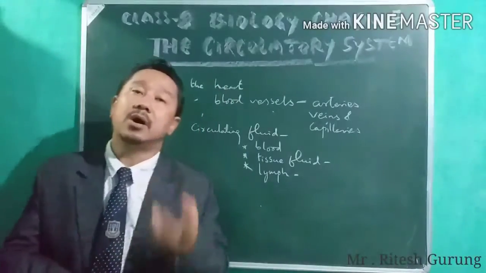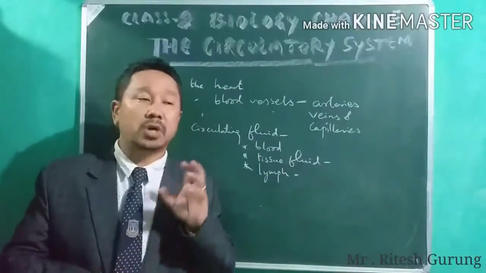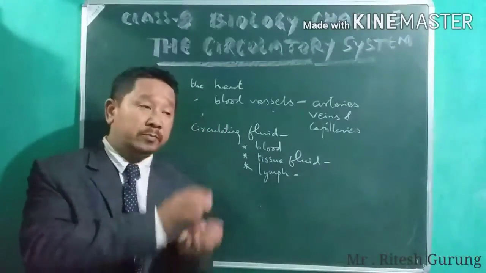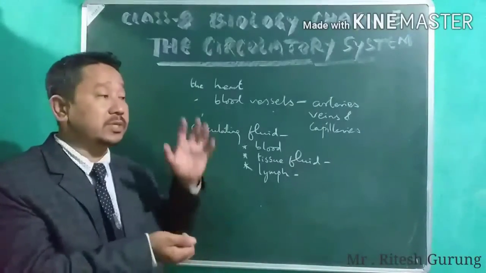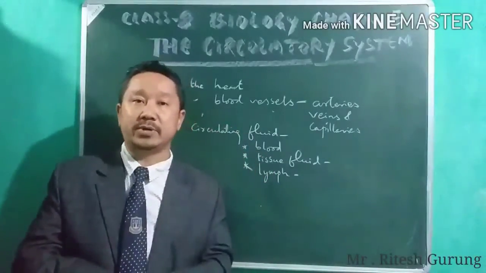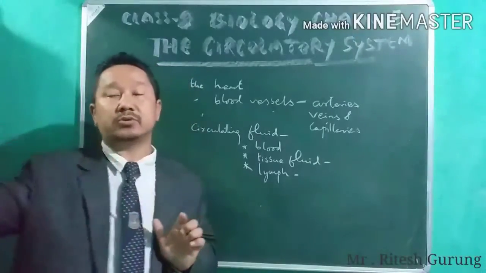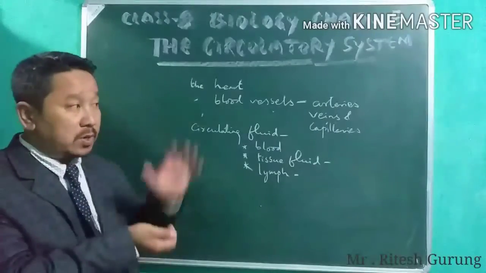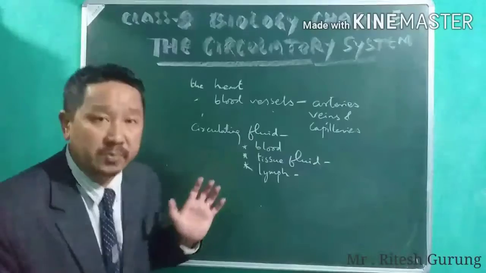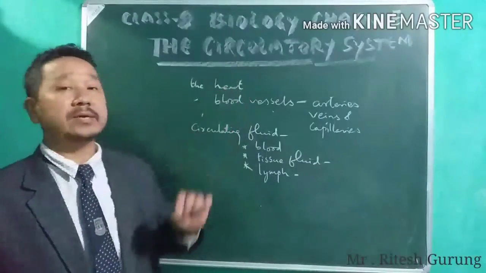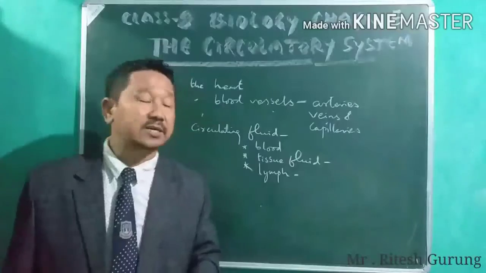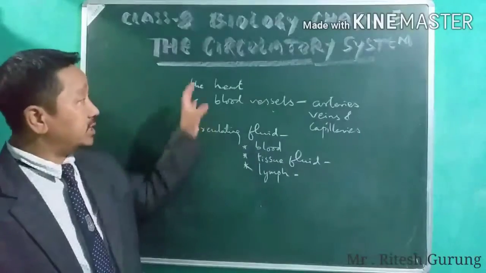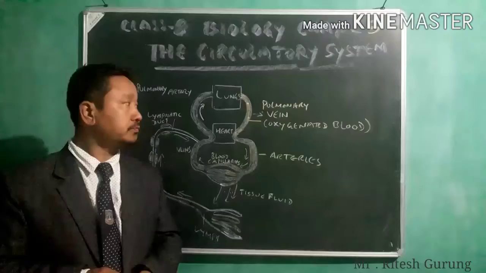Besides this, hormones are there, which you have recently finished. Hormones are produced by the endocrine glands. From those regions where the hormones are produced, the hormones are to be taken to the different regions where they can perform their functions. Taking them from those regions to those regions is also done by your circulatory system. So these are the reasons why we need the circulatory system. All right, so this is your circulatory system.